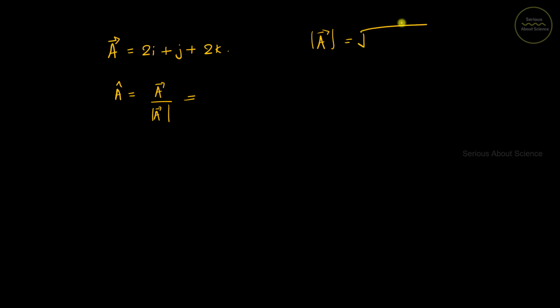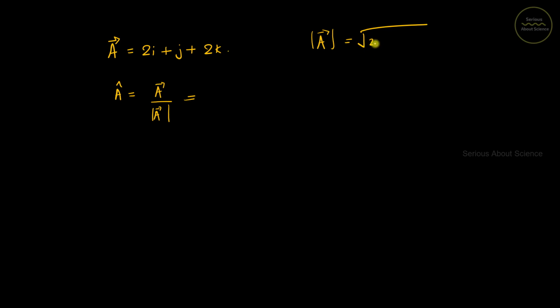Or if any vector is given, like vector A is equal to 2i plus j plus 2k, and you are asked to find the unit vector along this vector, we can again use the formula, that is unit vector A is equal to vector A divided by modulus of vector A. And here modulus of this vector is given by mod of vector A is equal to root of, take the square of i component plus j component plus k component.